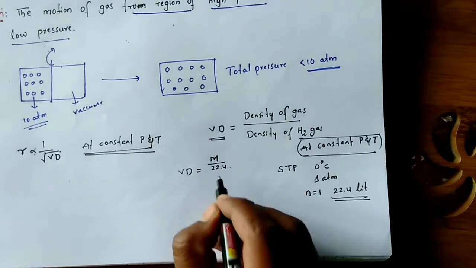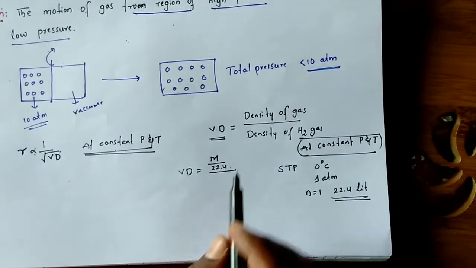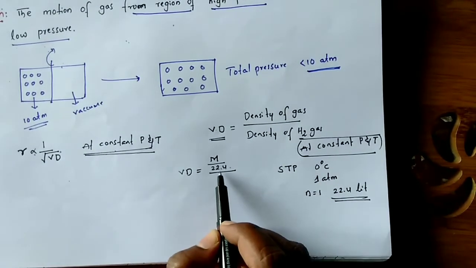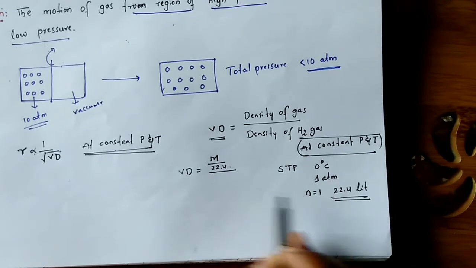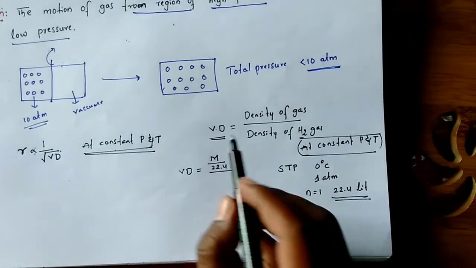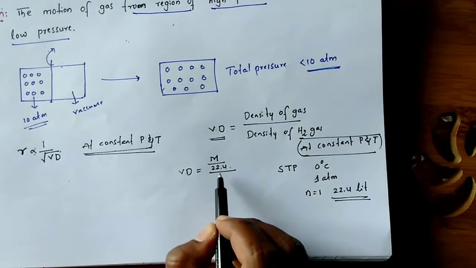The volume is 1 mole, which is 22.4 liters. So the density of gas is the molar mass divided by the volume it occupies at STP, which is 22.4 liters.